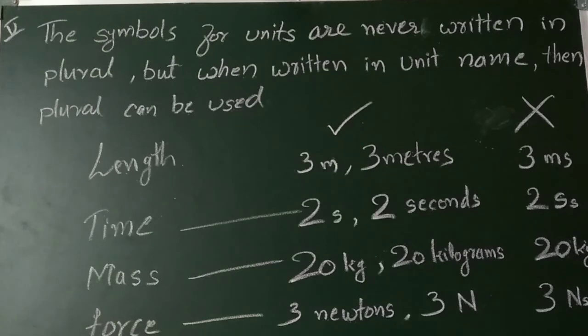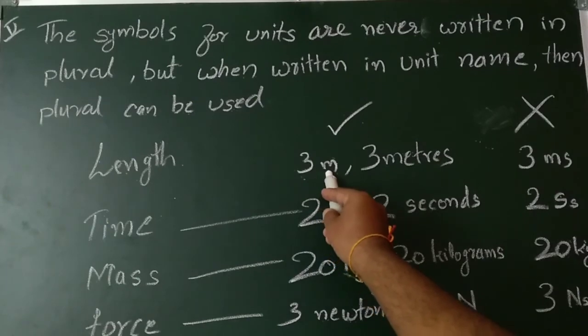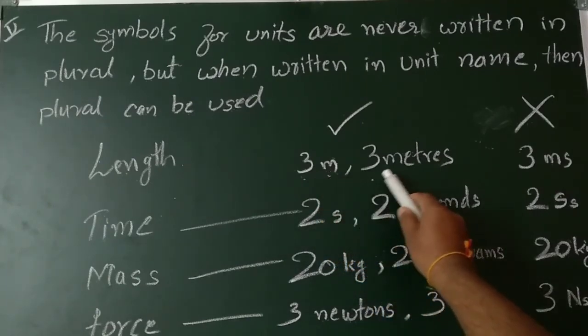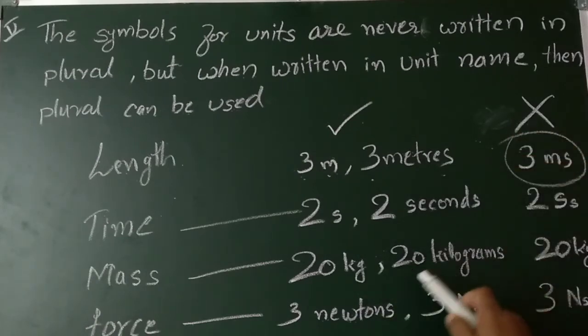Got an idea? While we are using the symbol for the units are never written in a plural, but when written in a unit name, then plural can be used. Here the length, so 3 meters. So 3 m, it's a correct notation. 3 meters also you can write, but if you write ms, then it is wrong. So 2 s, 2 seconds.